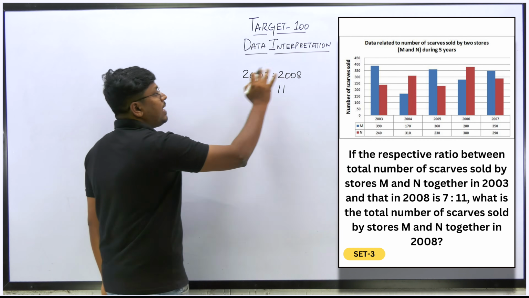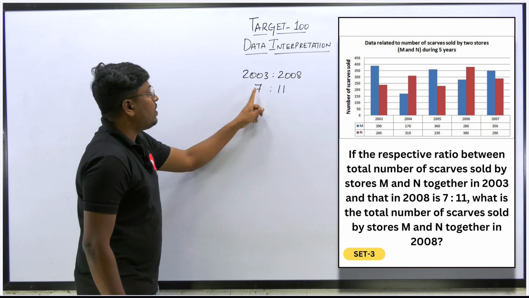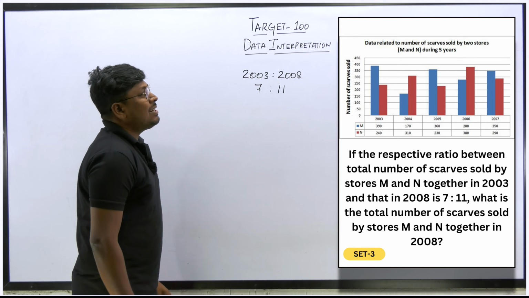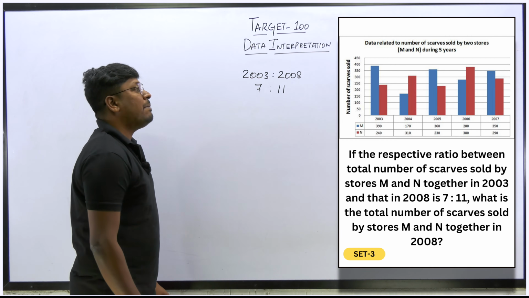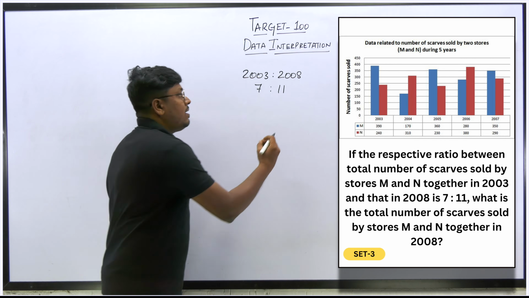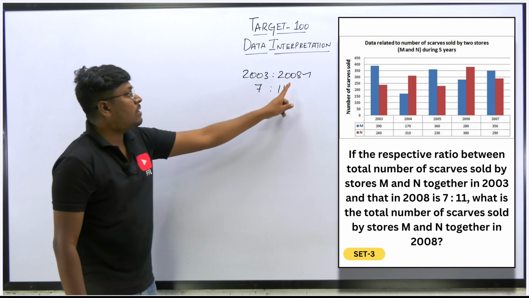But in the chart, they have given only till 2007. So here the ratio value is for 2003 and 2008. Right? So what is the total number of scarves that was sold by M and N together in 2008? So friends, our target is to find the total number of scarves that was sold by M and N in the year 2008.